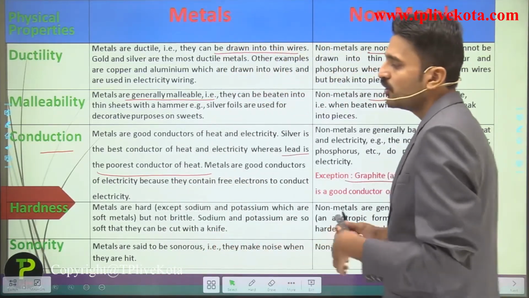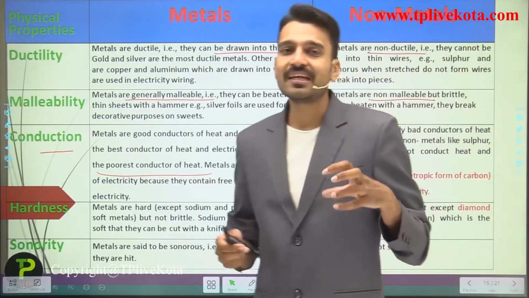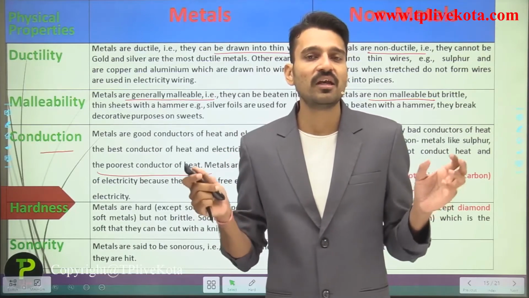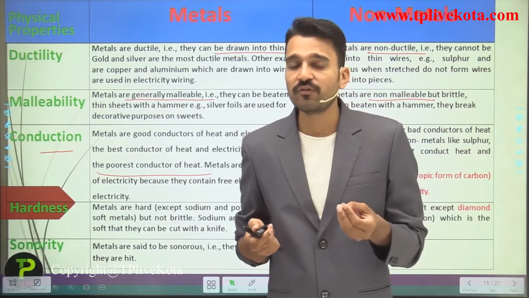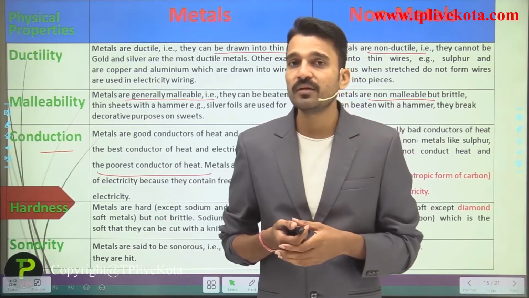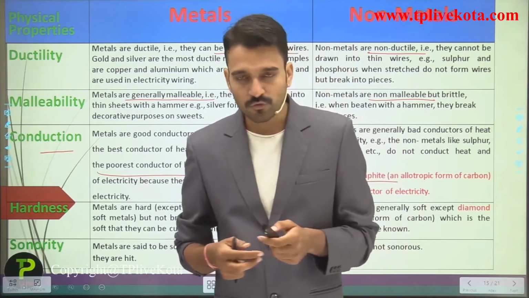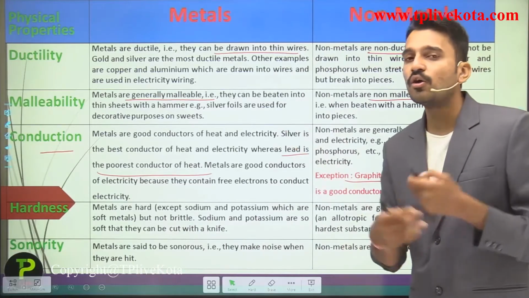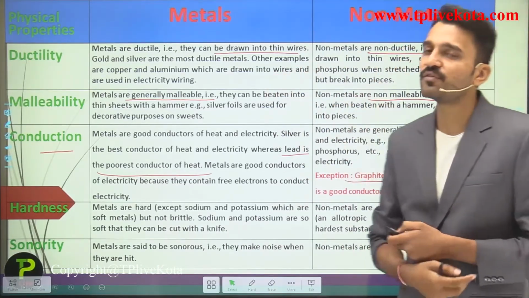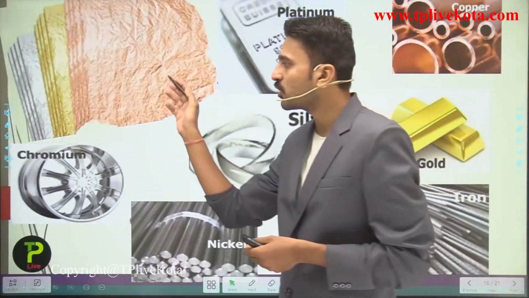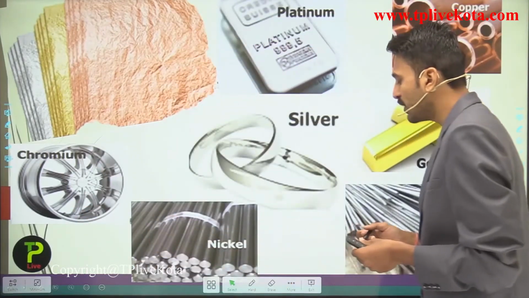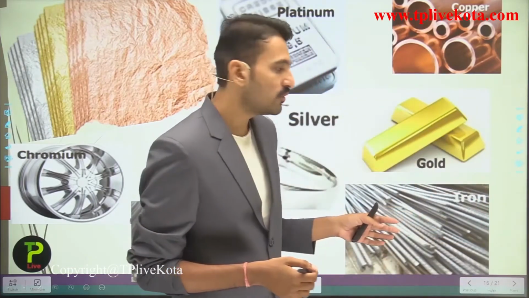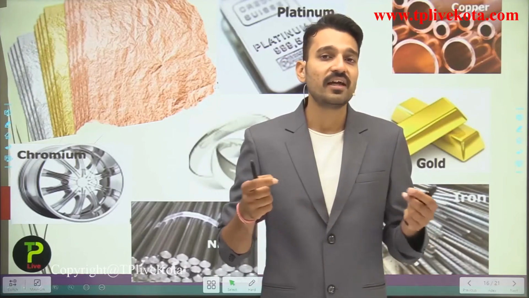And remember students, talking about hardness, diamond, which is an allotropic form of carbon, is the hardest natural substance known. So here, while non-metals seem to be very soft, diamond, which is an allotropic form of carbon, is very hard in nature. So students, here you have seen some of the physical properties, or the differences between metals and non-metals based on their physical properties. Now seeing some examples here, you can see the copper sheets, the gold sheets, the aluminum sheets. It is possible because of the property called malleability. You can also see the iron bars, which are possible because of the property called ductility.